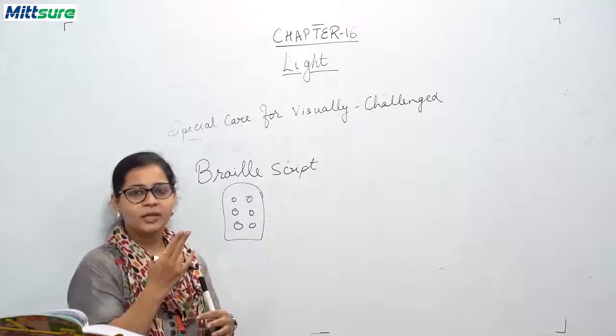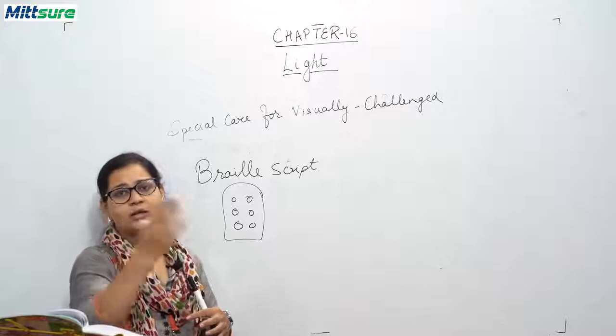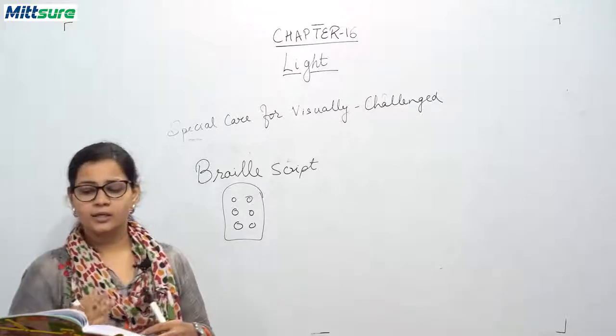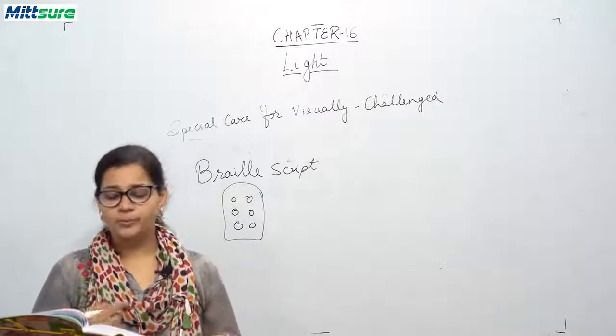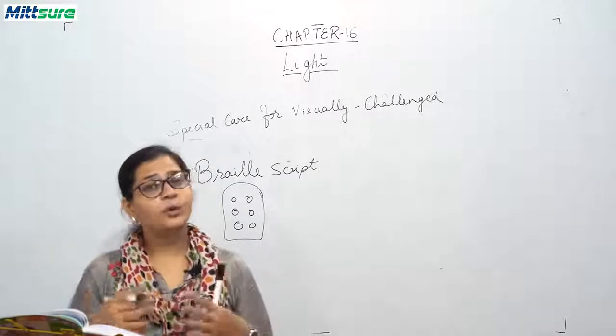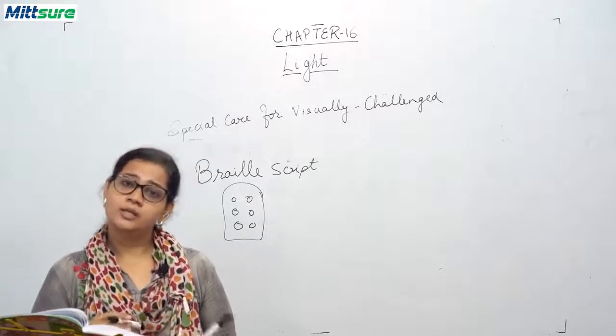If you speak something, the mic will catch it and show it on the screen. So this is how the education of visually challenged persons is done. We have covered Braille script and the advancement of technology. Now we will be doing the exercise related to this chapter.